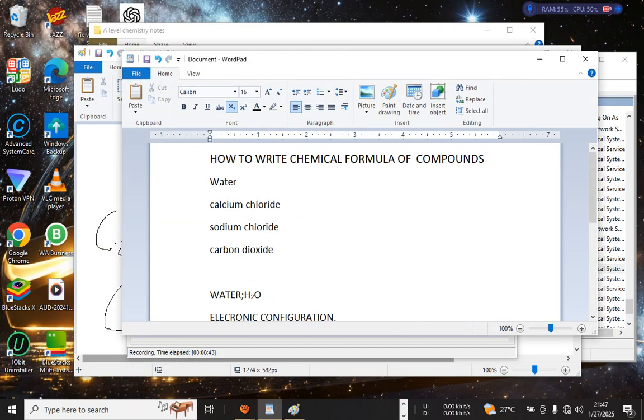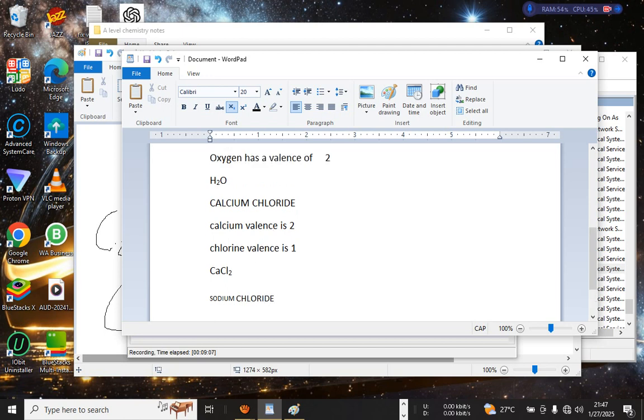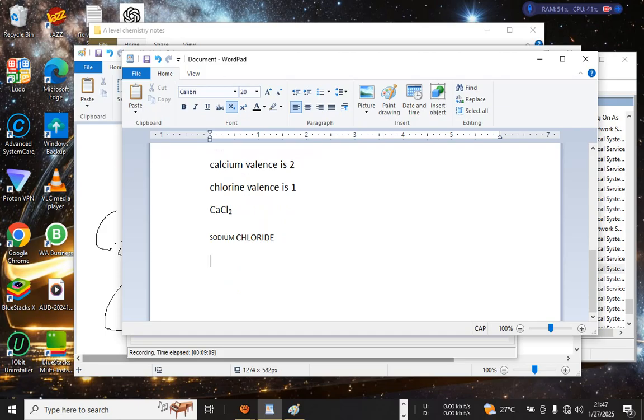So our next one, it is sodium chloride. So for sodium chloride, we have sodium with a valence of 1.